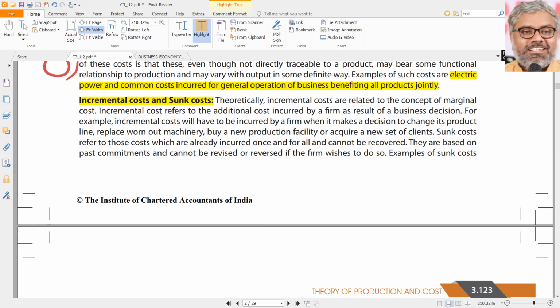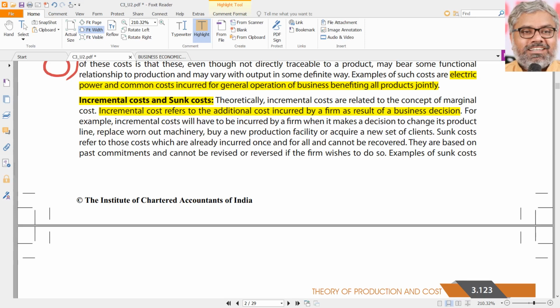But the names themselves will indicate here what is the nature of them. Incremental costs. Incremental cost means what? The additional cost incurred by a firm as a result of a business decision. That's what is incremental cost. So if a decision is taken, what additional cost might be incurred as a result of taking that decision, that will be called as incremental cost.